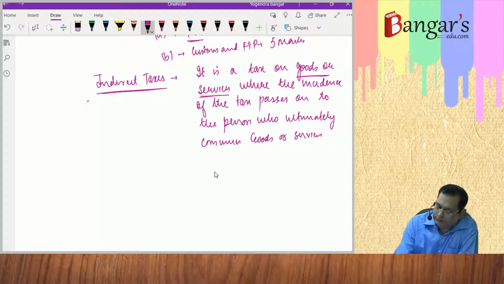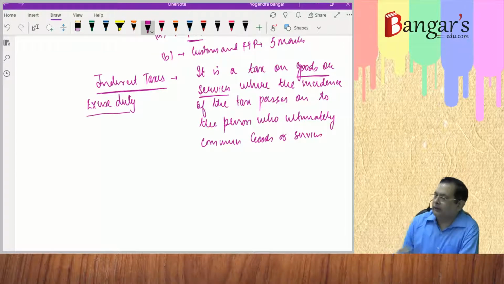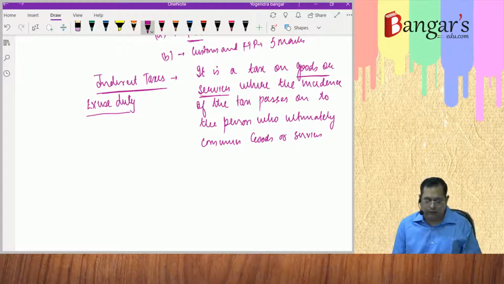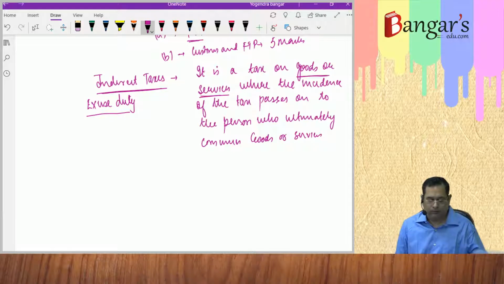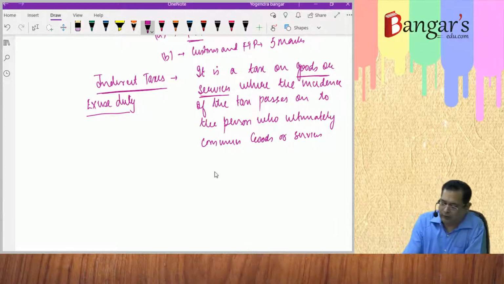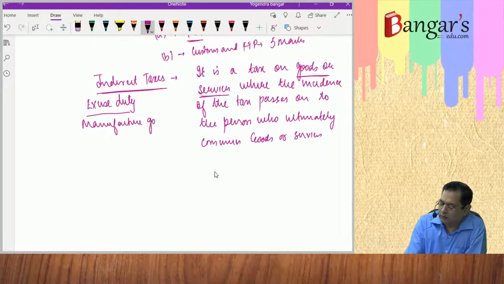Say, excise duty. It is an indirect tax. Say it is levied on the manufacturer. If you are manufacturing goods, excise duty is levied.